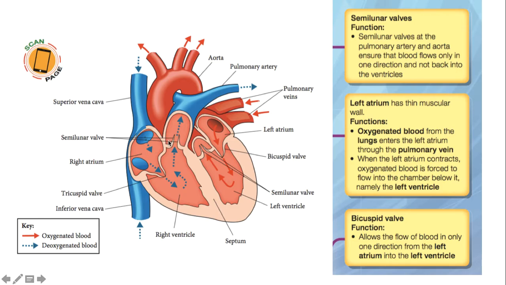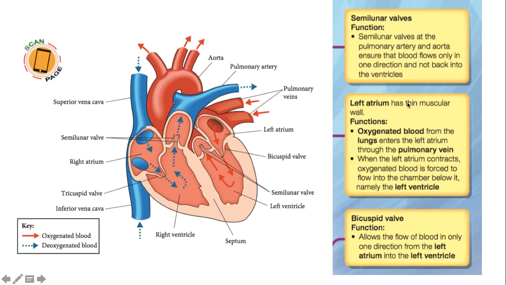The semilunar valve is at the pulmonary artery and aorta. It will ensure the blood flows only in one direction and not back to the ventricle. Here and here, on both sides ada semilunar valve. It will ensure the blood flows in one direction, not coming back to the ventricle.